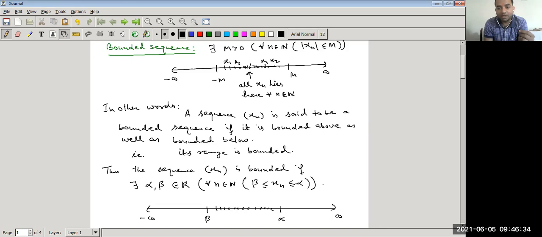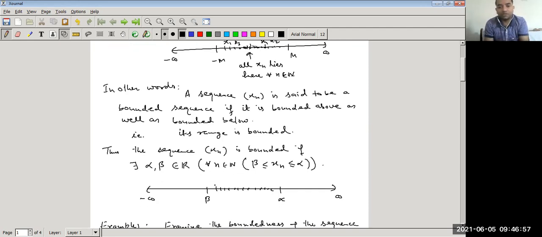It means here alpha is the upper bound of the sequence and beta is the lower bound, or we can say alpha is the least upper bound of the sequence and beta is the greatest lower bound of the sequence. If we are able to find the upper bound and lower bound of the sequence and all the terms lie between alpha and beta, then the sequence is said to be a bounded sequence.